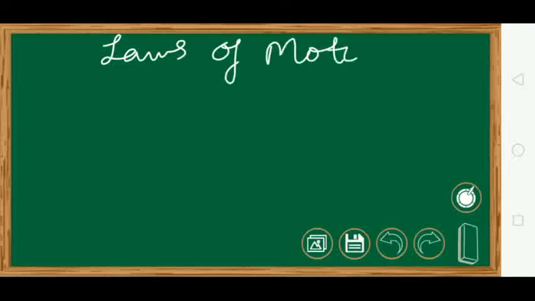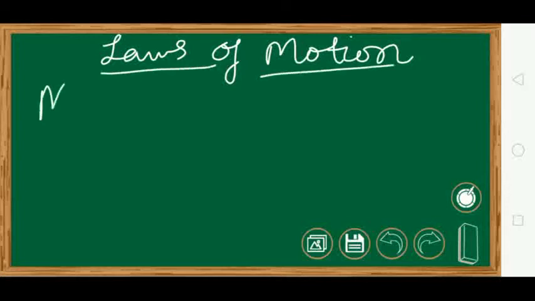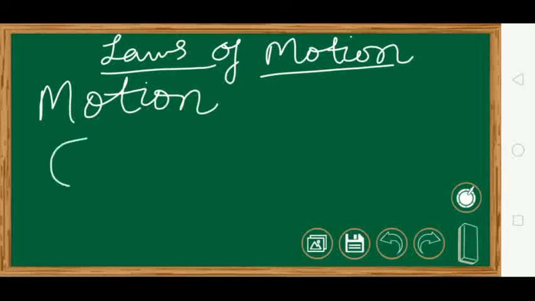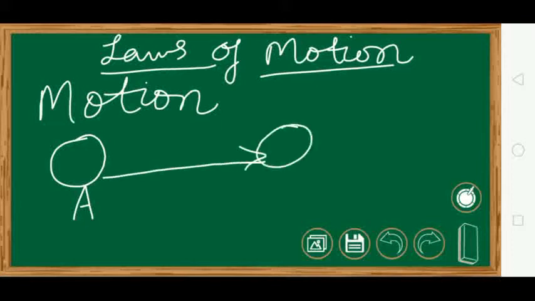We'll start with the first chapter, that is laws of motion. First, let us see what we mean by motion. Suppose you have a body A which is at this position, and after some time it moves and comes here. That is, the position is changing. From A it is coming to B. Then we will say that the body is in motion.